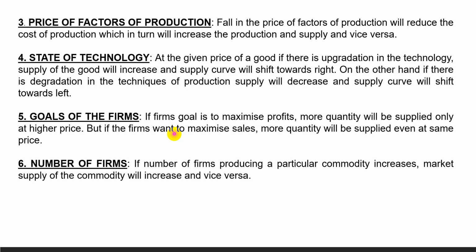On the other hand, in the event of losses, some inefficient farms, marginal farms of the industry, start leaving the industry, which results in a decrease in supply and the supply curve will shift leftward.